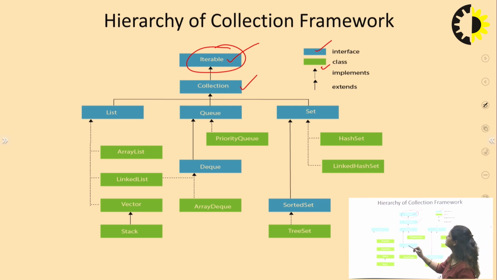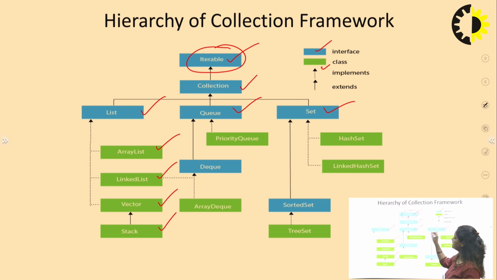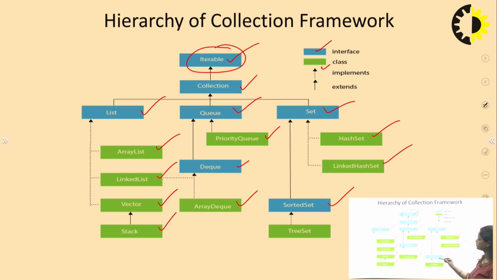This collection interface further consists of list, queue and set data structures as interfaces in it. The list interface includes array list, linked list, vector and stack as its classes, whereas the queue interface includes two classes: one is the priority queue and another is the array queue, where the DQ and Q are the two interfaces inside it. Now the set interface, the third interface, includes two classes, hash set and linked hash set. Along with that, another sub interface of set is sorted set, and the tree set is a class of that sorted set.